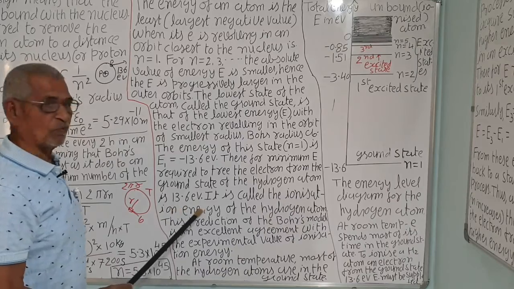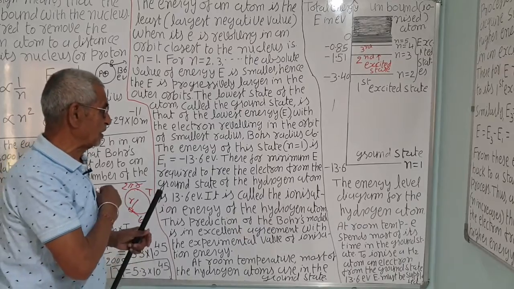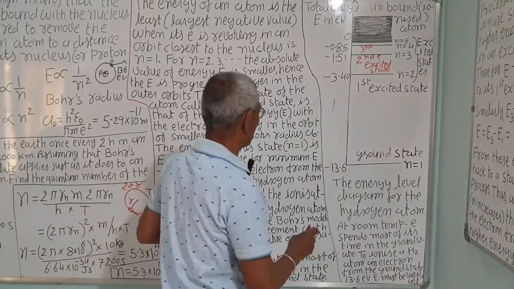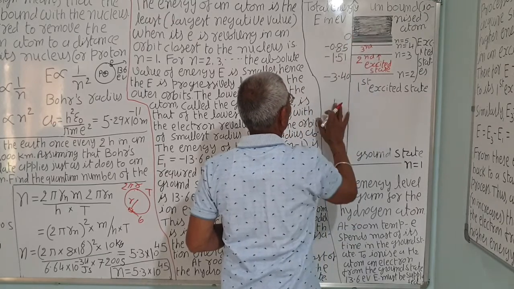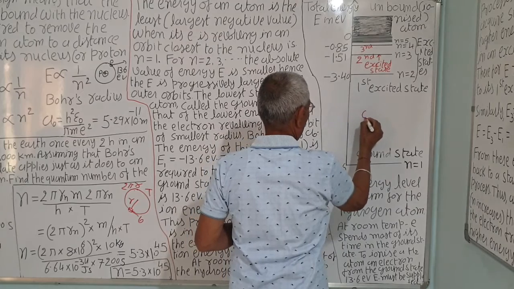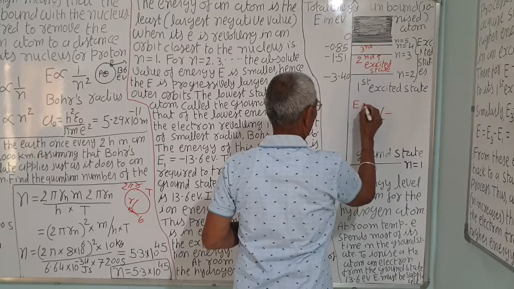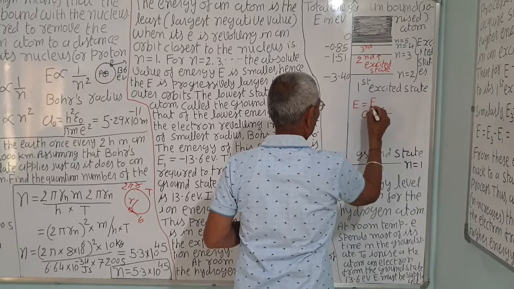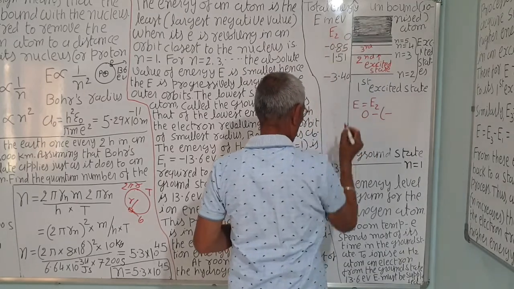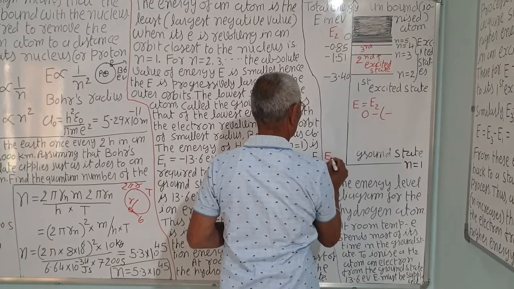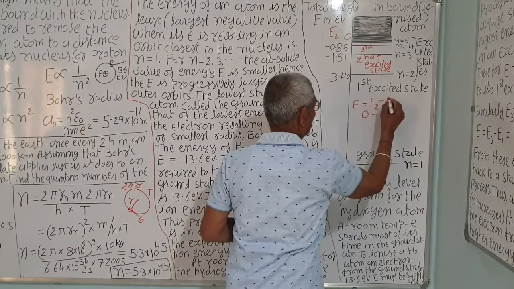So, when we want to make it free, that is far away, the energy of the electron will be 0. So, 0 minus 13.6, that is the energy. Say this is E2, the energy when the electron is totally made free, and the initial energy on the ground state is E1. So, the energy required is E2 minus E1.